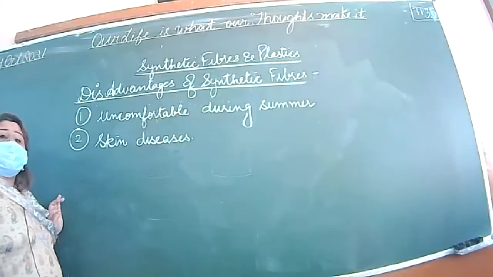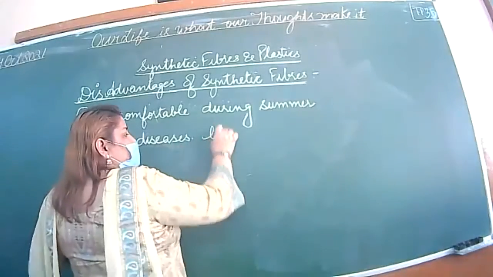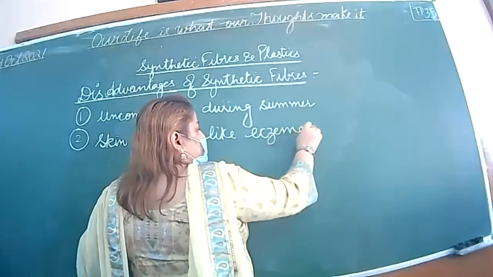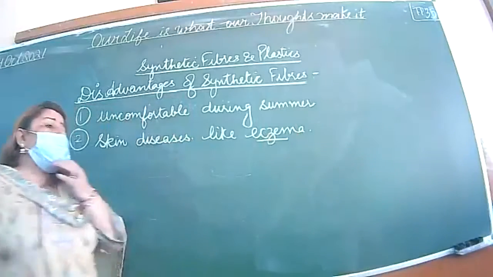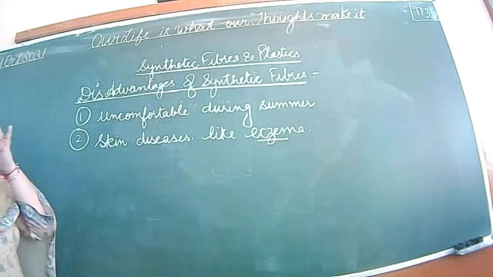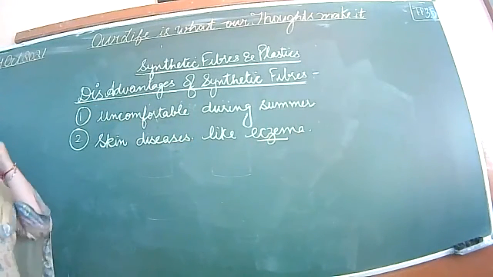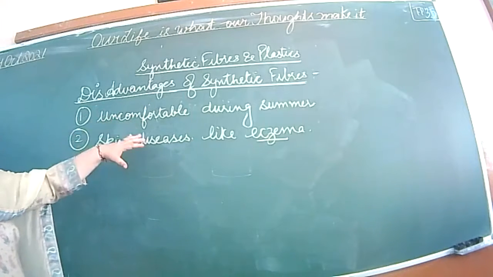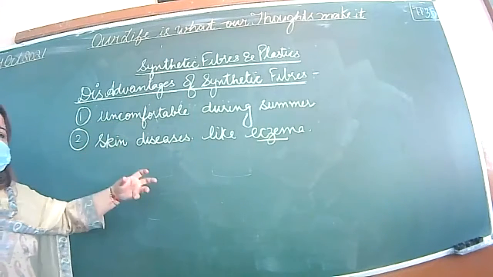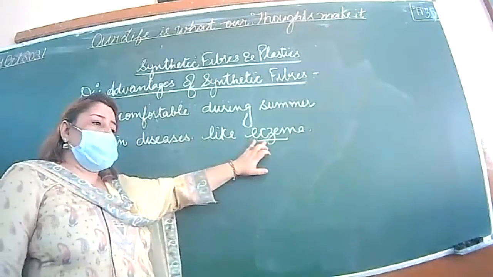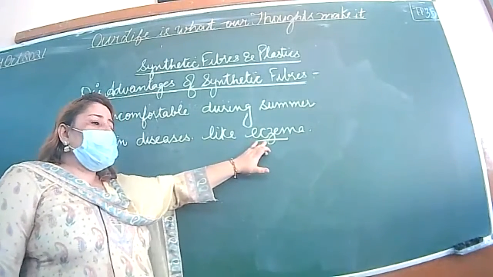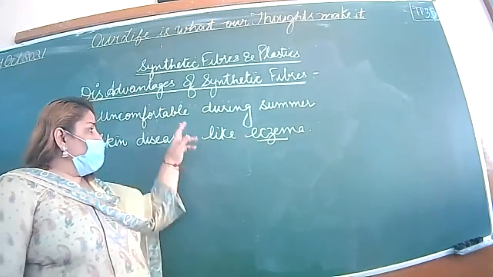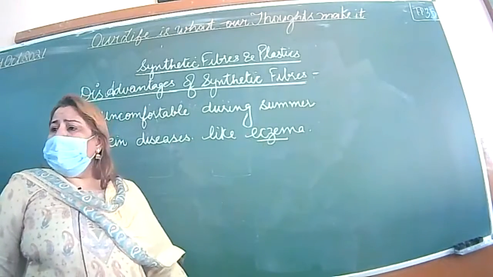It causes skin diseases like eczema, E-C-Z-E-M-A. It causes skin diseases because if water or the sweat is not absorbed, then it will remain on our body, clothes will stick to it, and then it causes skin diseases, irritation, infection. It's a disease name that is called eczema, right? Separate point. Is it clear?